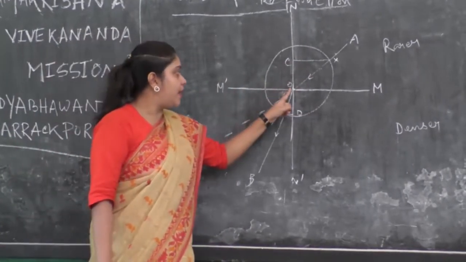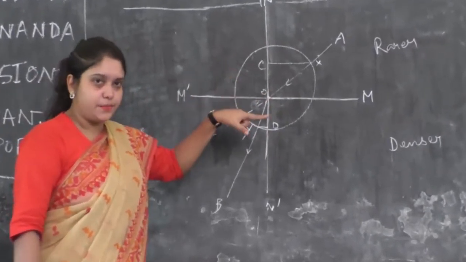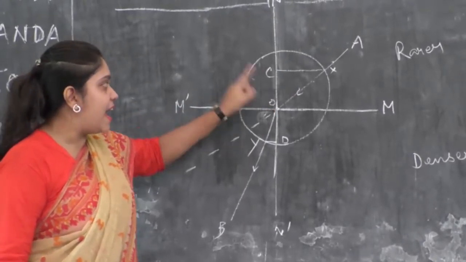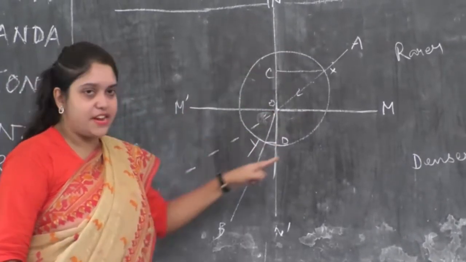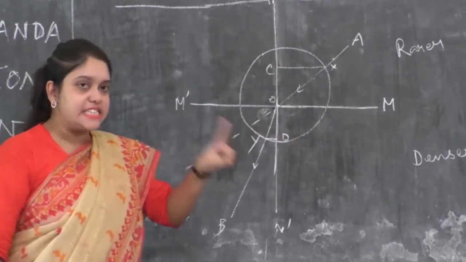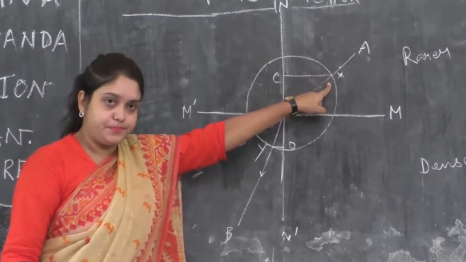Now if you make point O the center and make a circle of any radius, you will see that this circle is intersecting light ray AO at a point.